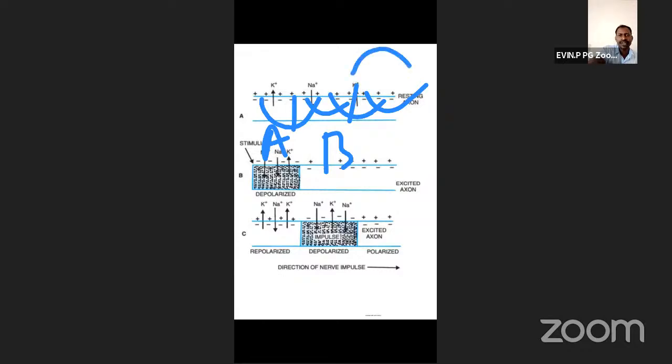Outside, from terminal to initial. From terminal to initial. Likewise, the flow will be there. So this is for what? To complete the circuit.